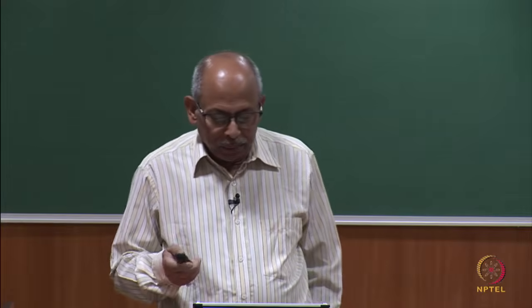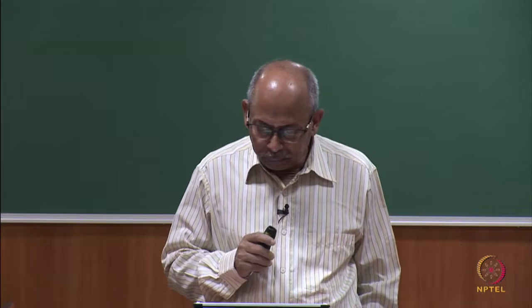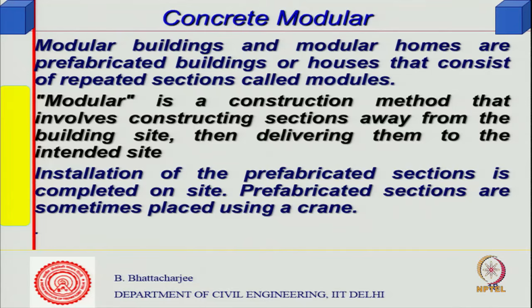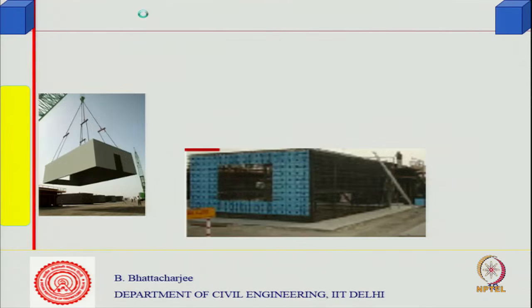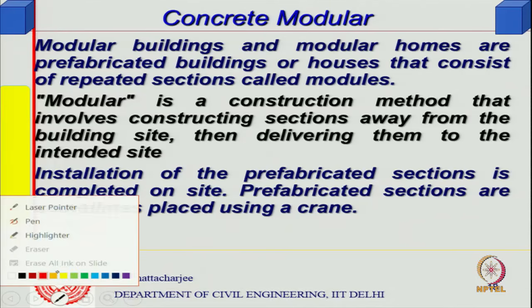Okay, so we will look at concrete modular as I was telling you. Modular buildings and modular homes are essentially prefabricated buildings or houses that consist of repeated sections called modules. So, as we shall see, it is a 3-dimensional module, simply a 3-dimensional module. So, the complete thing